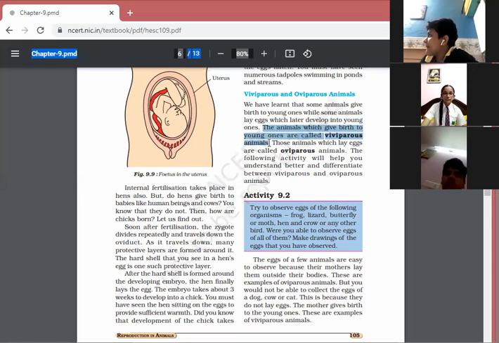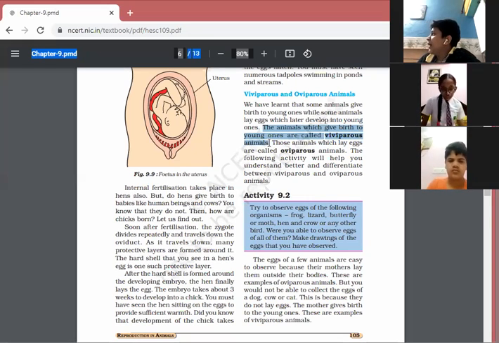So there is a difference. You may know that a few animals give birth to the young ones, and a few lay eggs, and after that the chick comes out.